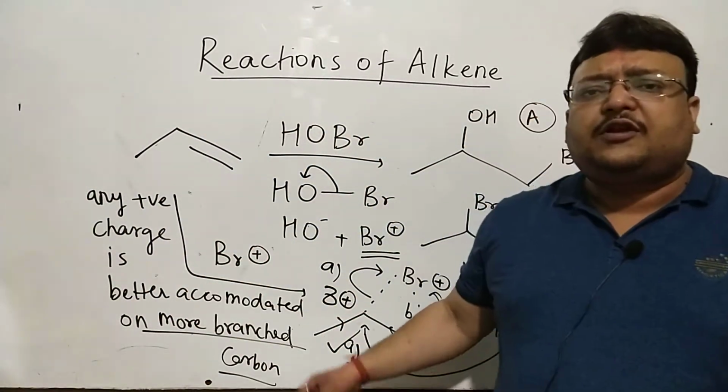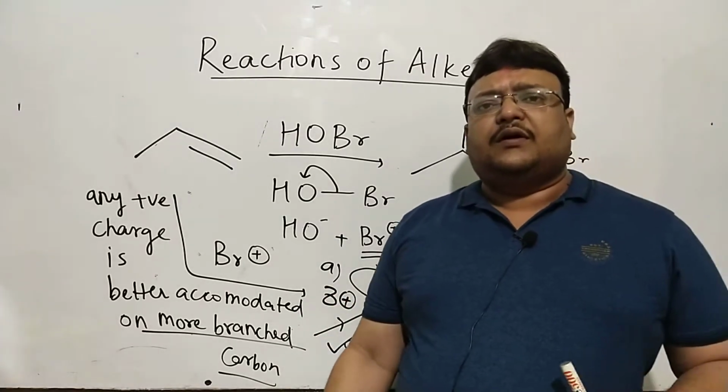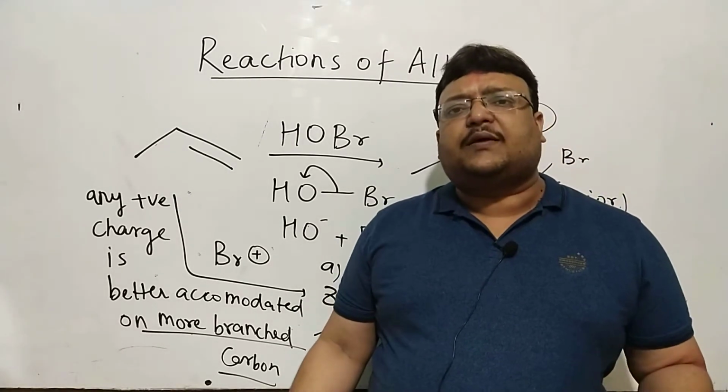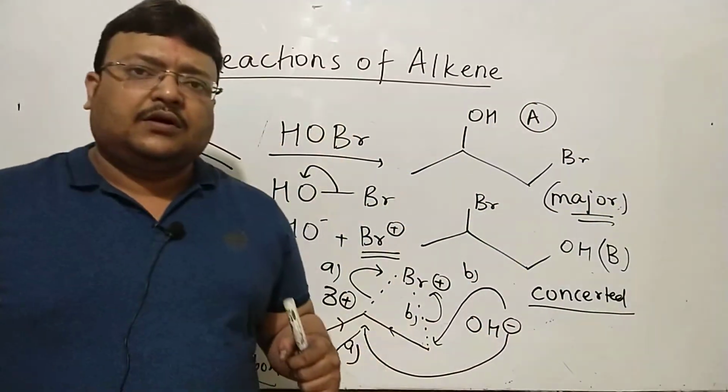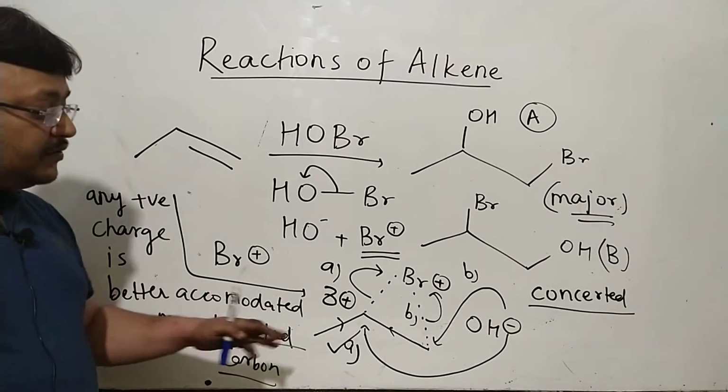Yet again, 3 degree more than 2 degree more than 1 degree is the stability of a carbocation, and is also the stability of any intermediate where any amount of positive charge, even if very small, is going to occur.